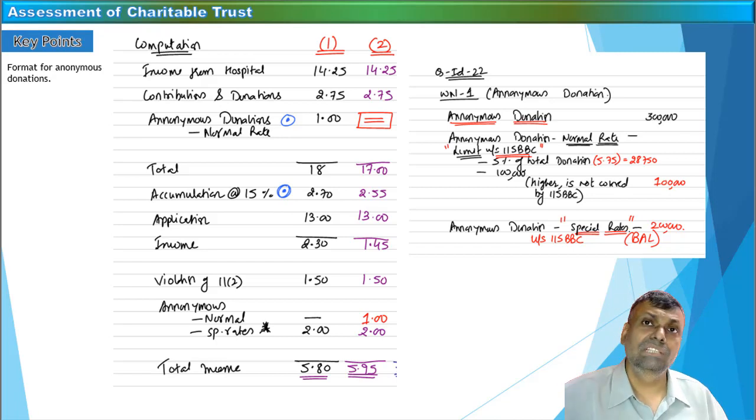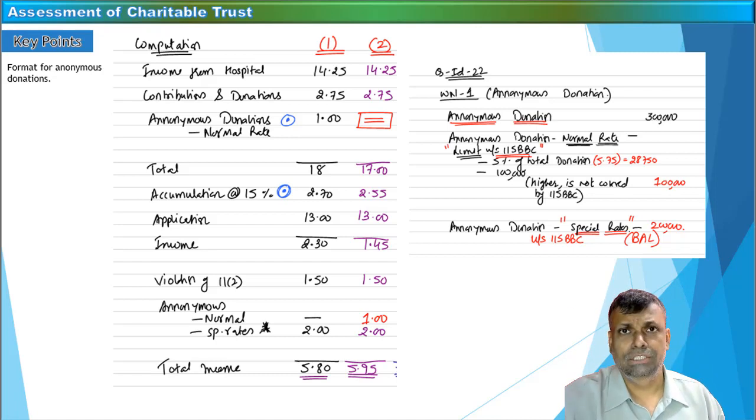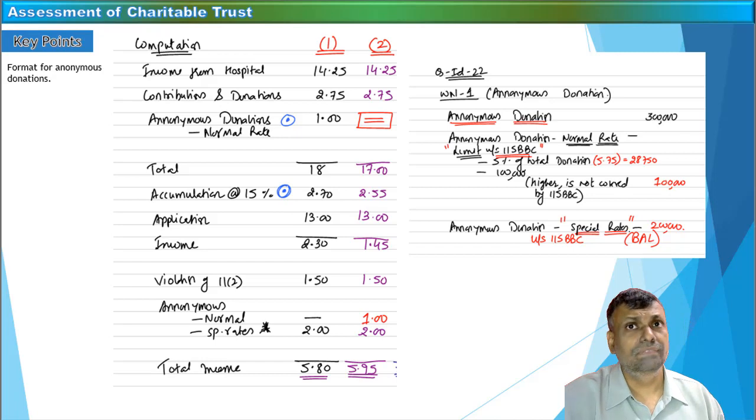But section 115BBC says that there is a small limit. If it's a small amount of anonymous donation, then they may excuse you and say that okay, we will not multiply it with the special rates of tax. That small working you have to do. So whenever, friends, a difficult question has come in the examination, anonymous donation has always come. So by and large, this is a very good area of the calculation.